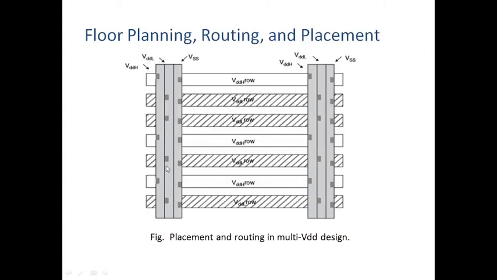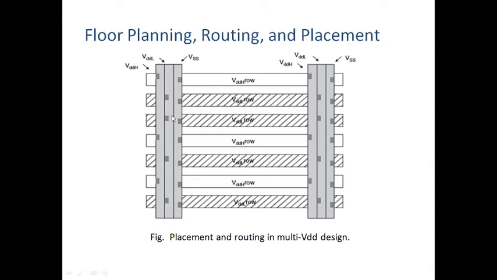Then we will see the placement and routing. How to do placement and routing for the low to high level converters and high to low level converters. So we will see the placement here. This is nothing but a grid logic. In order to do placement and routing in a multiple VDD design, when we use the grid logic, we will get high performance and low power dissipation. See here, these are the metals.